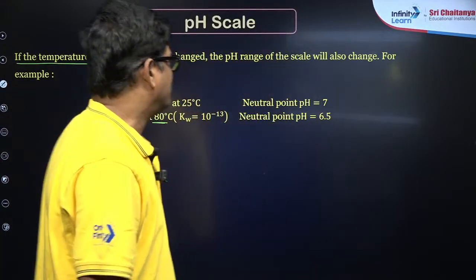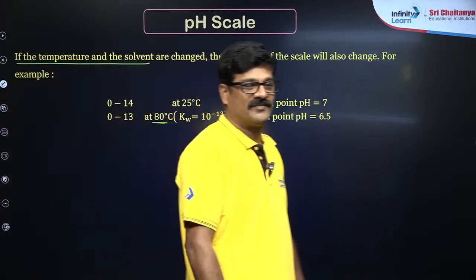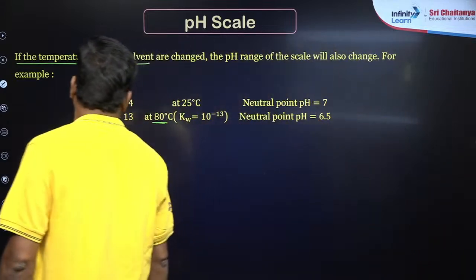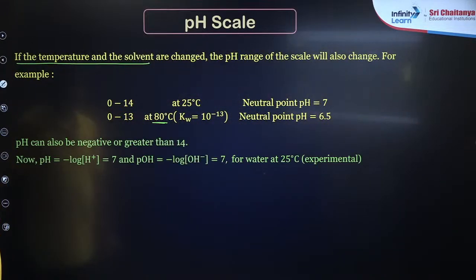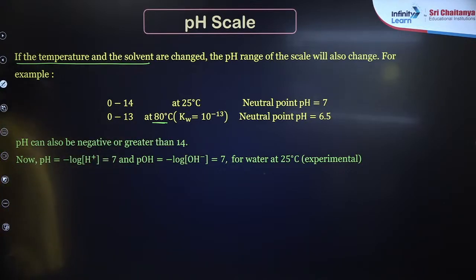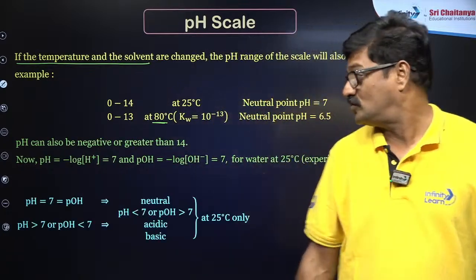Yes, as temperature is increased, pH value decreases. You know, that's very, very important. And pH can also be negative or greater than 14. Okay, sometimes it is going to be a negative value also.